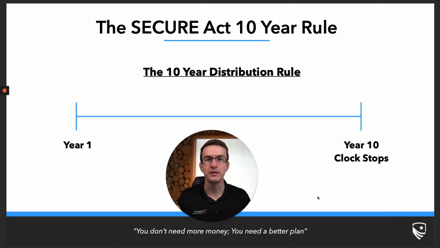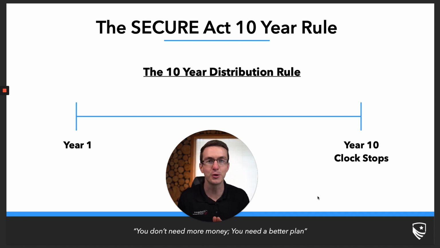Now, this 10-year distribution rule has some details that differ from the stretch rules. Again, with the stretch rules, you had a required minimum distribution each and every year, but you were able to spread that required minimum distribution, or those RMDs, across your given lifetime. And so you had to take one each and every year, but it would be a smaller distribution because, again, it was spread across your lifetime.